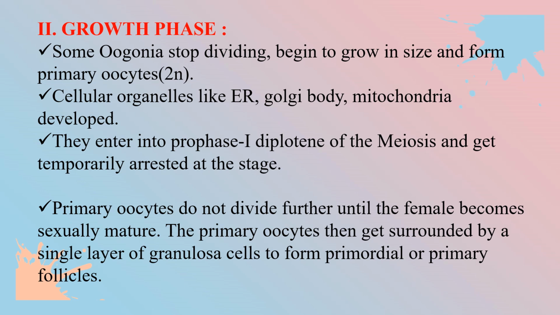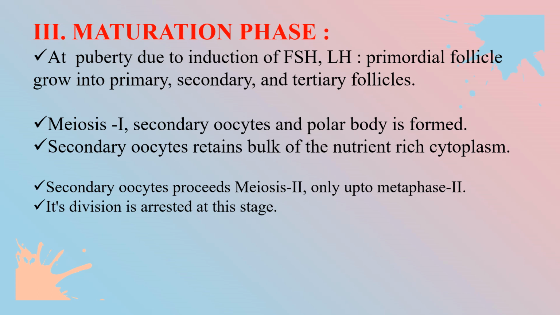The primary oocyte then gets surrounded by a single layer of granulosa cells to form a primordial or primary follicle. The last phase is the maturation phase. At puberty, due to induction of FSH and LH, follicle stimulating hormone and luteinizing hormone, the primordial follicle grows into primary, secondary and tertiary follicles.